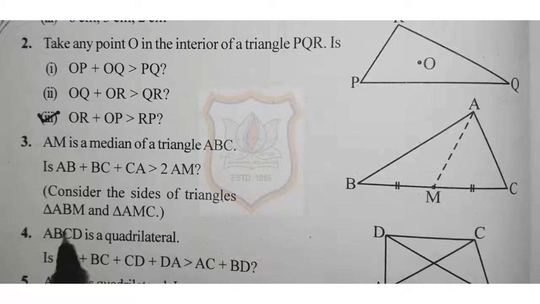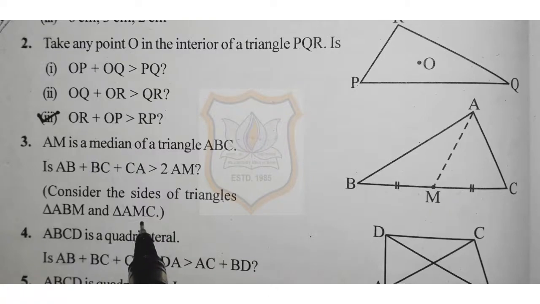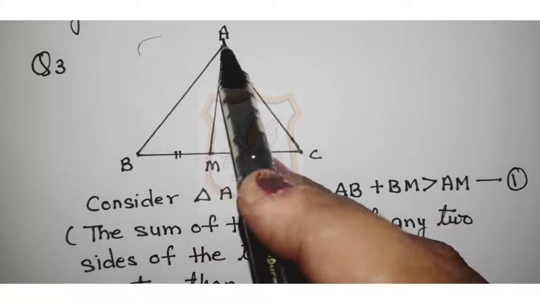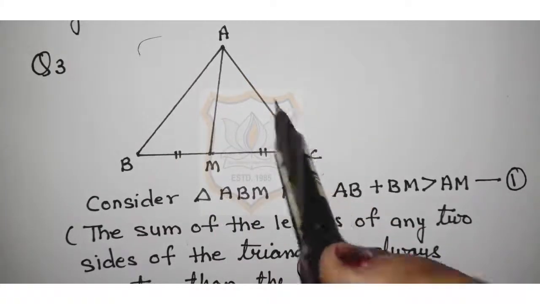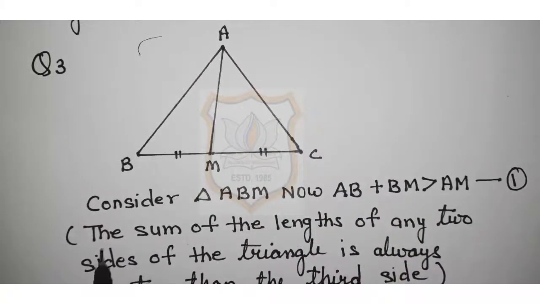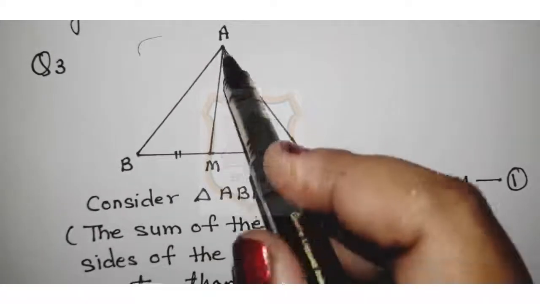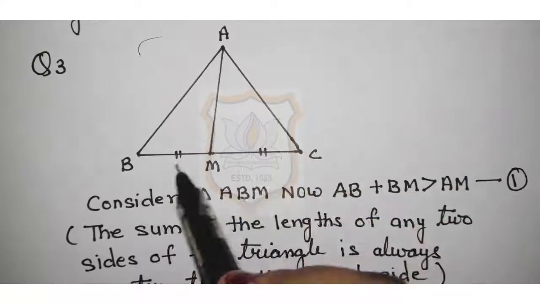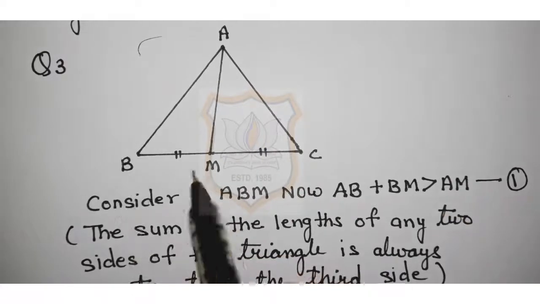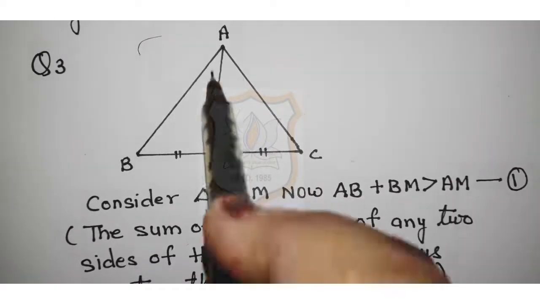Consider the sides of a triangle AMB and triangle AMC. So student, let's solve question number 3. Now, this is a triangle ABC and AM is a median of triangle ABC. Now, consider triangle ABM, this half triangle. Now, AB plus BM is greater than AM.